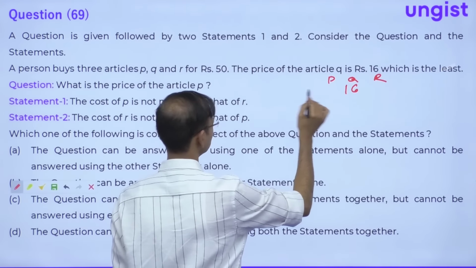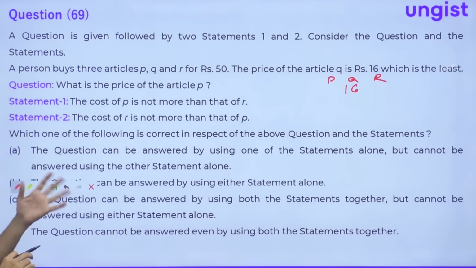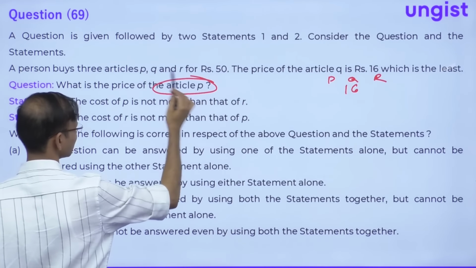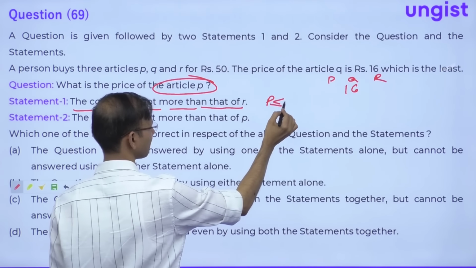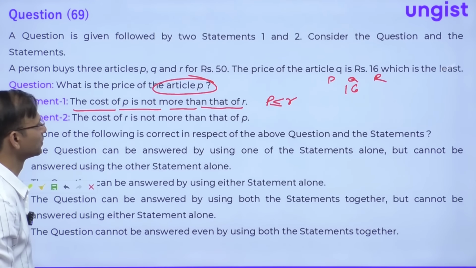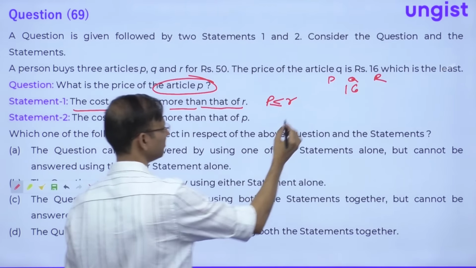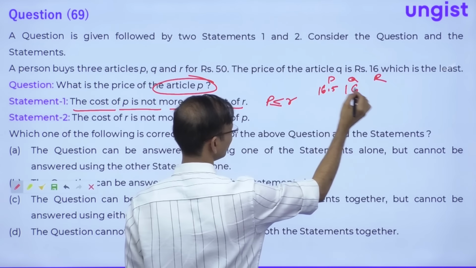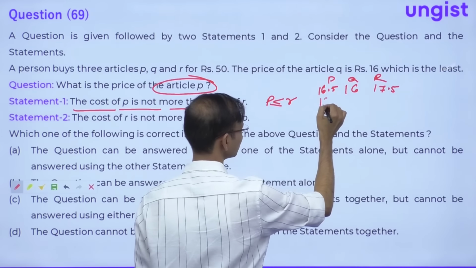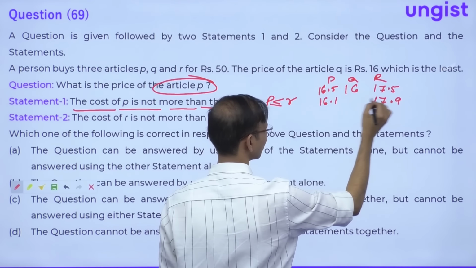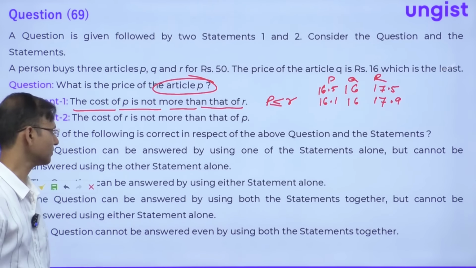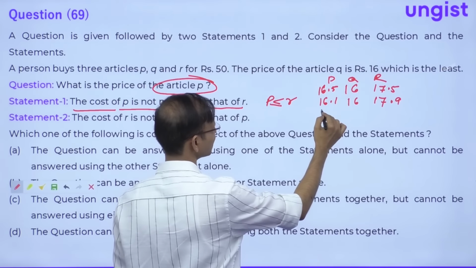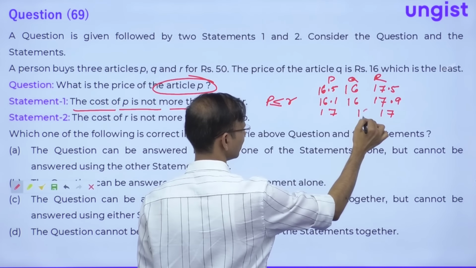Now guys, we don't know what is P and what is R, but their sum is 34. Now what is the price of article P? Alright, just read the statements. The cost of P is not more than that of R. Not more than means less than or equal to. Right? So P is less than or equal to R. Guys, here P can be 16.5 and 17.5, or it can be 16.1, it can be 17.9, or it is 16, right? Getting it? So P is less than or equal to R. Okay. Or it can be 17 also, because it is equal to also, right?